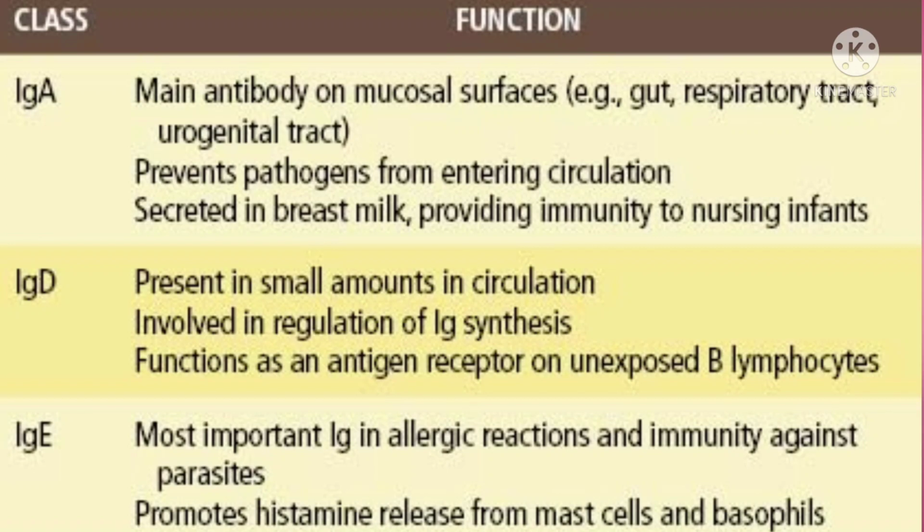And the second one is IgD, that is present in small amount in circulation, involved in regulation of immunoglobulin synthesis and functions as an antigen receptor on unexposed B lymphocytes. Next is IgE, that is the most important immunoglobulin in allergic reactions and immunity against parasites. Allergic reaction വരുന്നത് IgE ആണ് and promotes histamine release from mast cells and basophils.